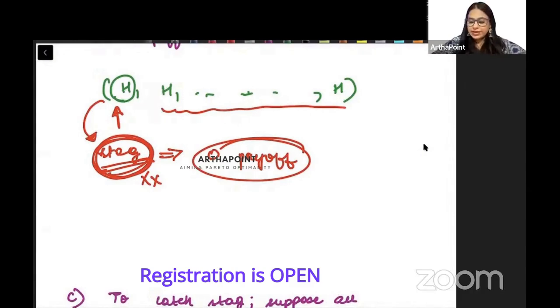No. When he deviates, he cannot catch the stag alone and his payoff becomes zero, whereas when he hunts the hare he gets some payoff. We always check the incentive to deviate for one individual at a time. This individual, by deviating, gets a lower payoff. So this is also a Nash equilibrium.